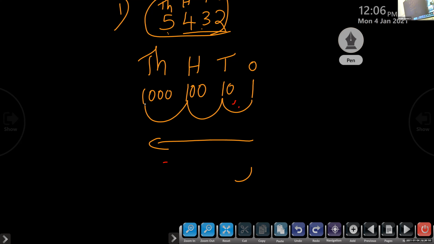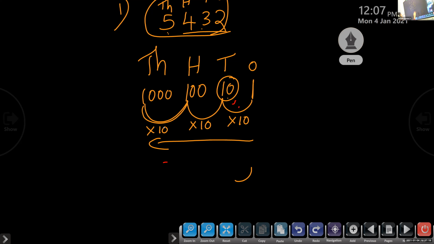Multiply with 10. So 1 into 10, 10 into 10, we will get 100. Now from this 10, what you will do? Multiply with 10. Again this 100, how you can get 1000? Again multiply by 10.